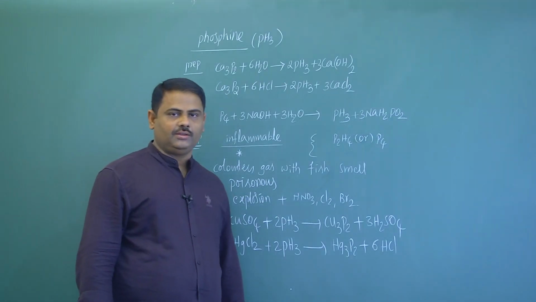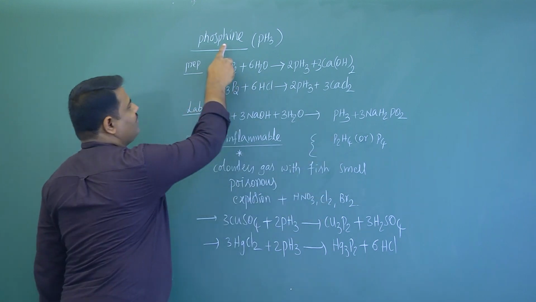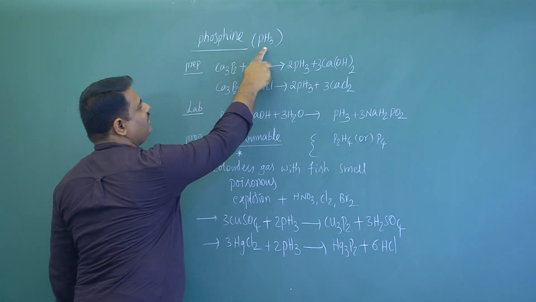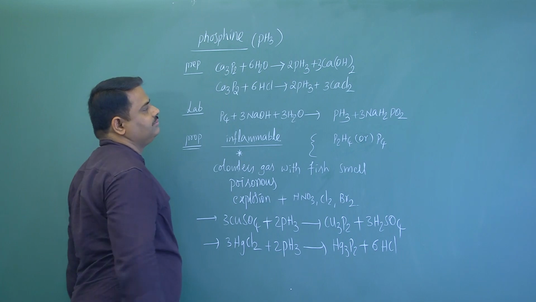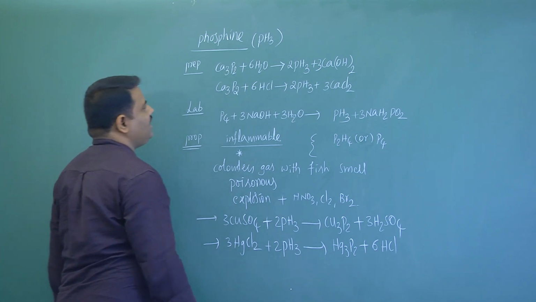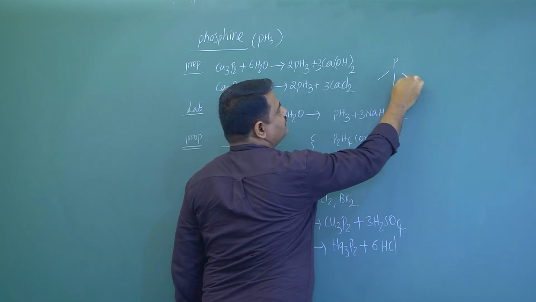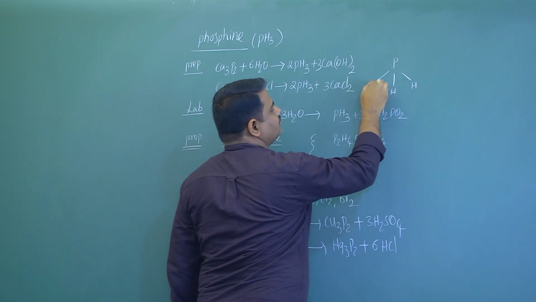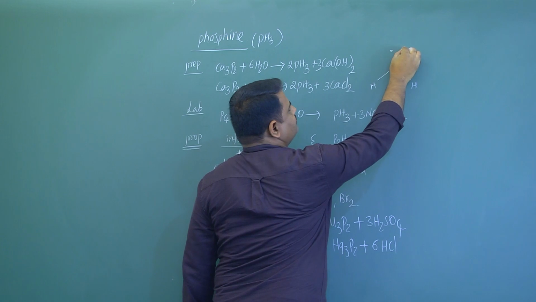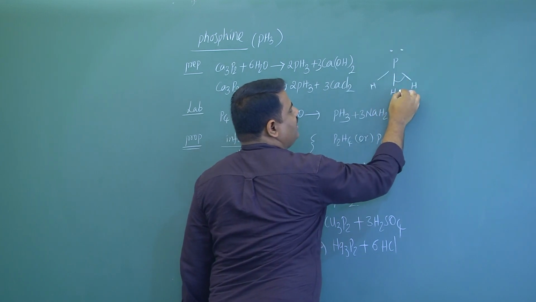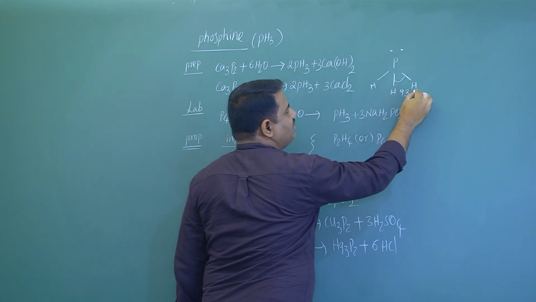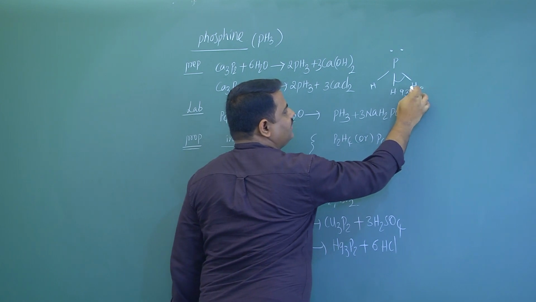Next hydride is phosphine. Formula is PH3. So PH3 is also having a pyramidal shape. Here the bond angle is nearly 93.6 degrees.